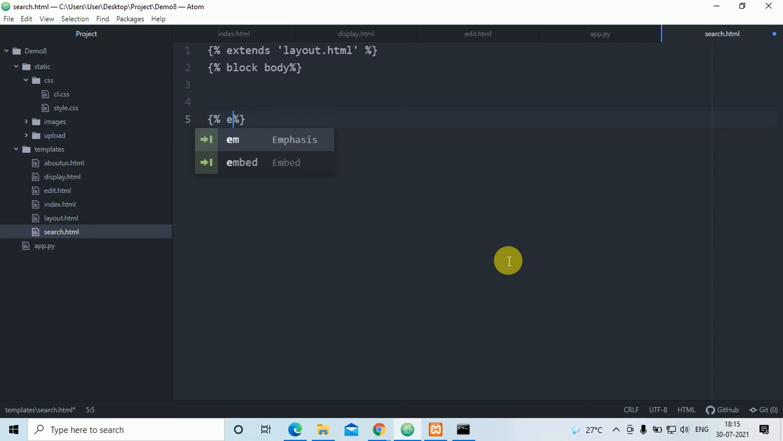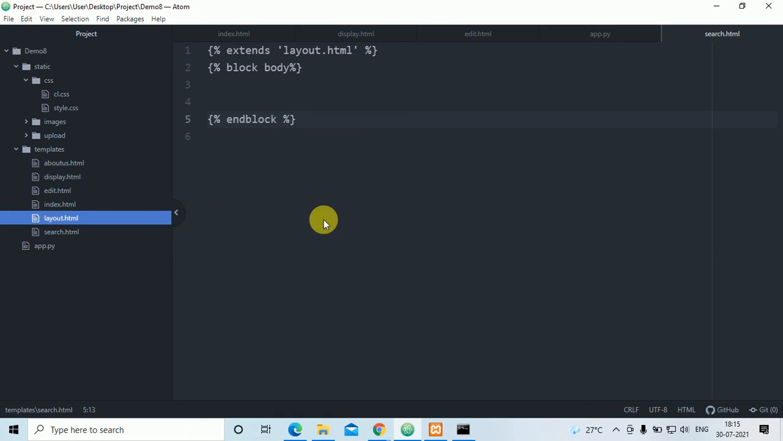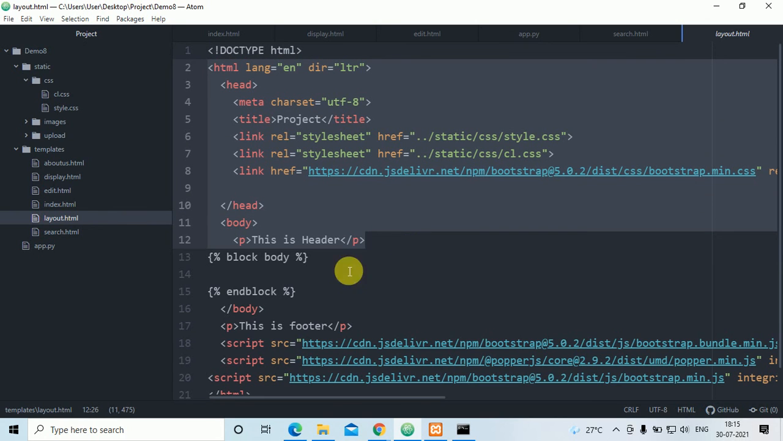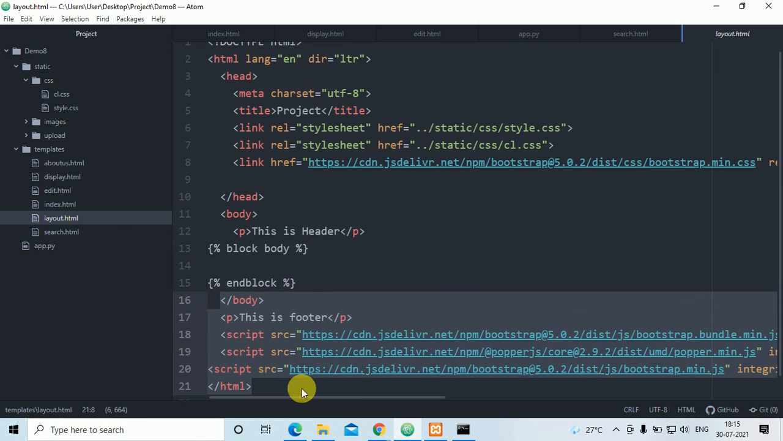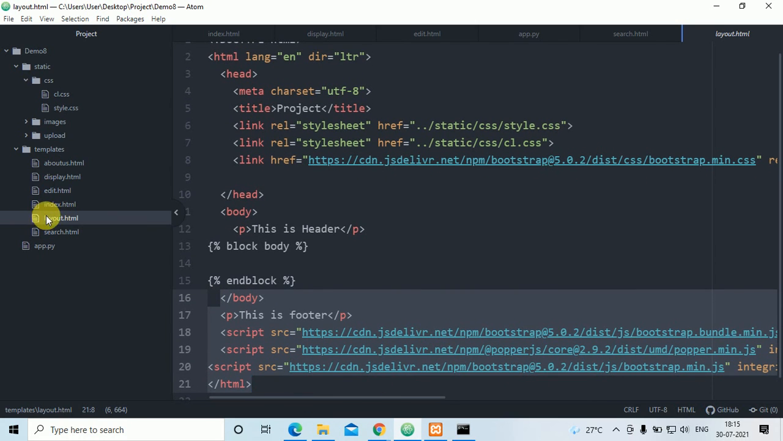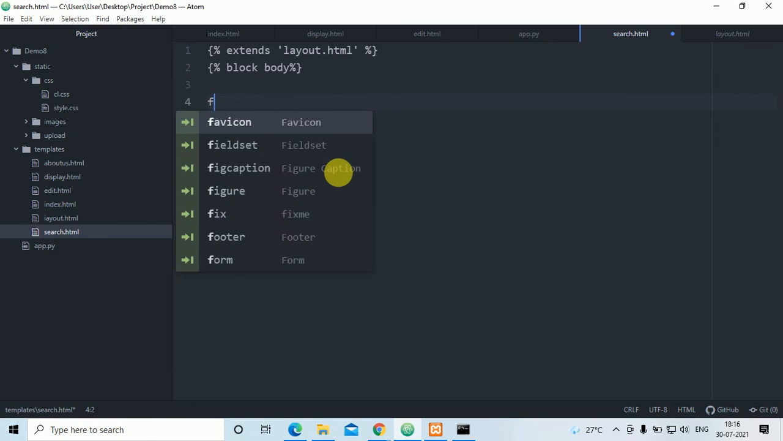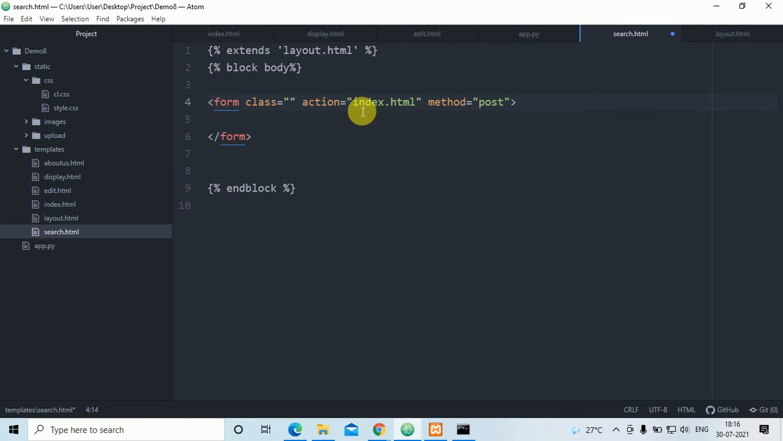What exactly it will do, it will copy all that layout. Whatever we paste here in this layout, in this project, the block body means this is the header, it will automatically paste, and this is the footer. So no need to copy paste all these things, they will automatically come here. It will be applied for this search.html. Now I'll create one form.